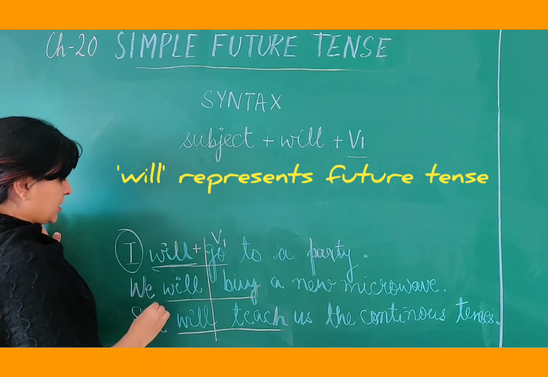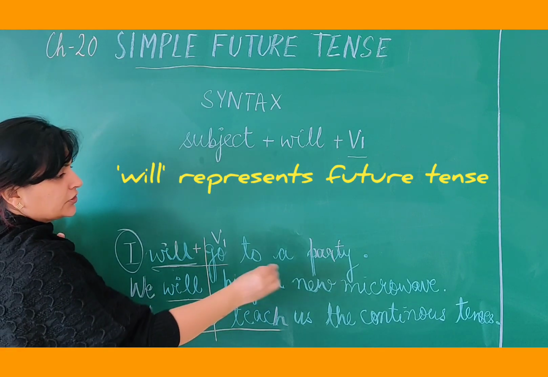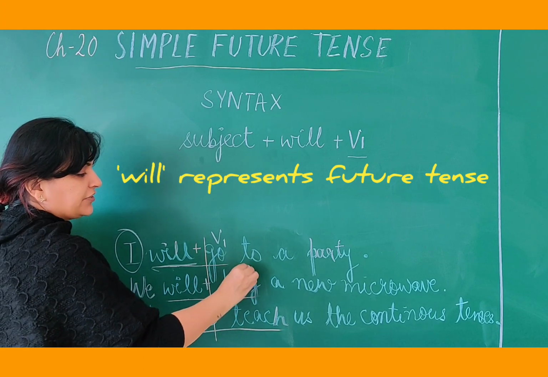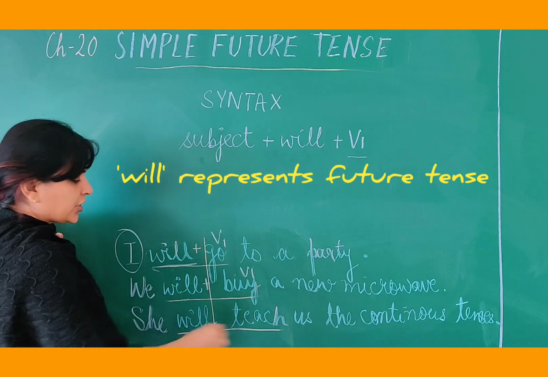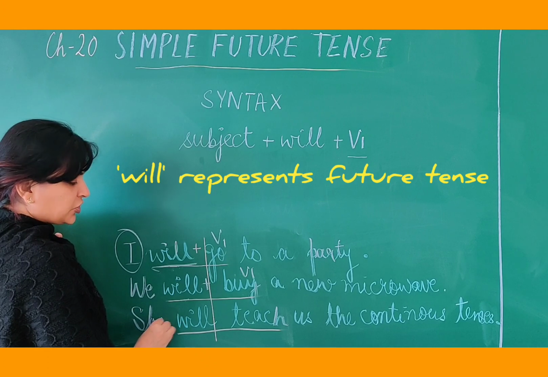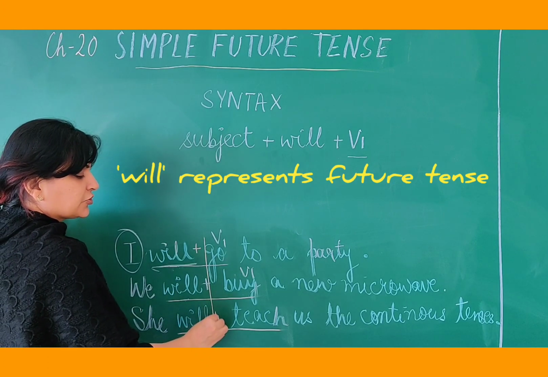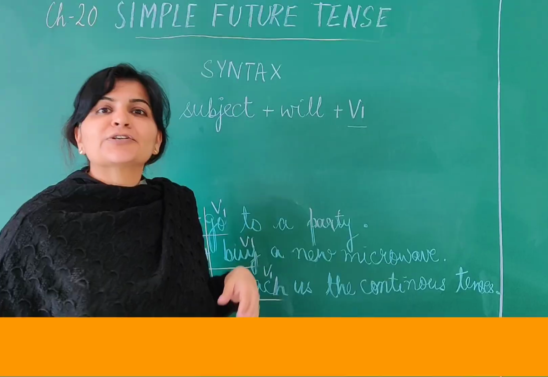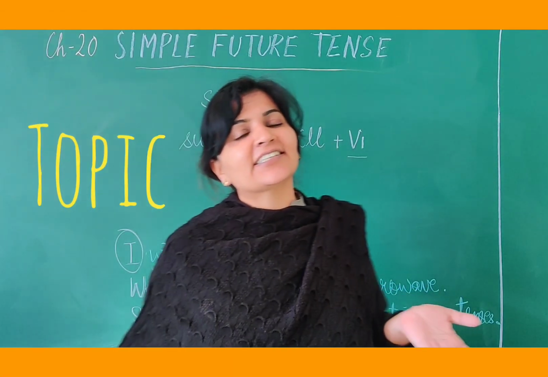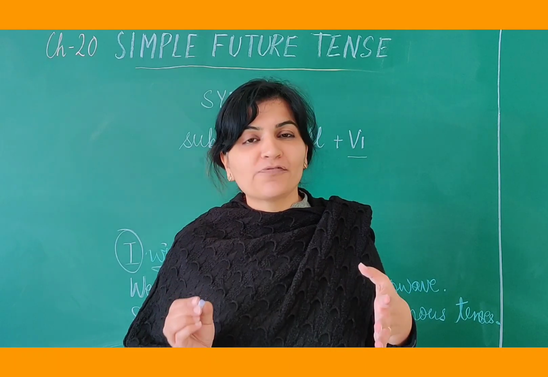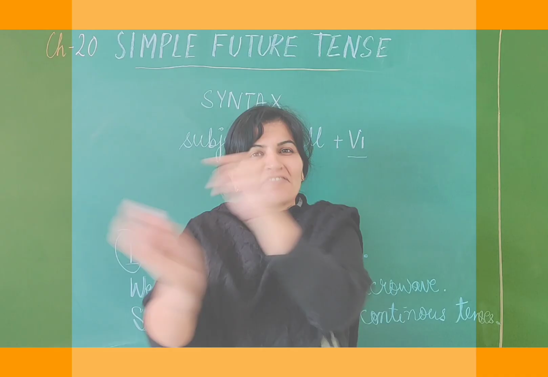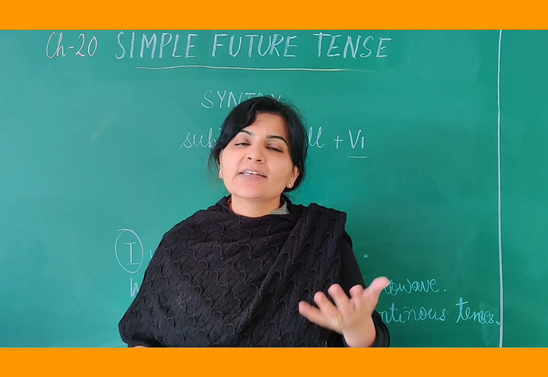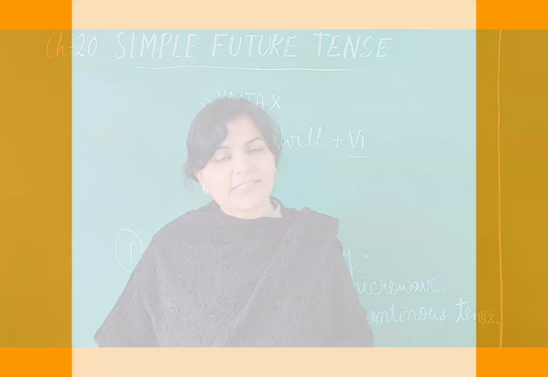Go is V1. Similarly, we will buy a new microwave. Will represents future plus we have V1. And she will teach us. She is the subject. Will is the word which represents future tense and teach is V1 again. So that's it, children. The simple future tense is over. We have finished the simple tenses. Simple future, simple past and simple present tense.